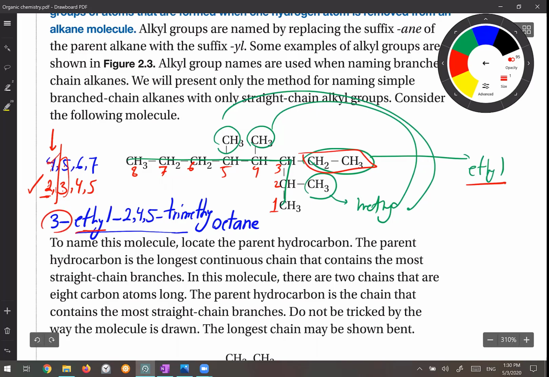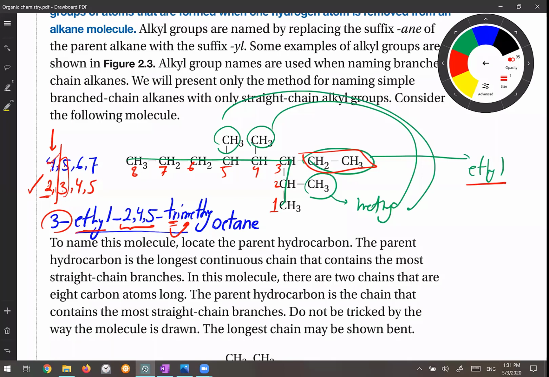So I write 3-ethyl. And then I have 3 methyls. So I write trimethyl. I don't write 2-methyl, 4-methyl, 5-methyl. I just write their positions, 2, 4, 5. And then I write how many of that branch I have, trimethyl. If I had 2 methyls, I must write dimethyl. So these are most common, dimethyl and trimethyl. If you have 4, it becomes tetramethyl.